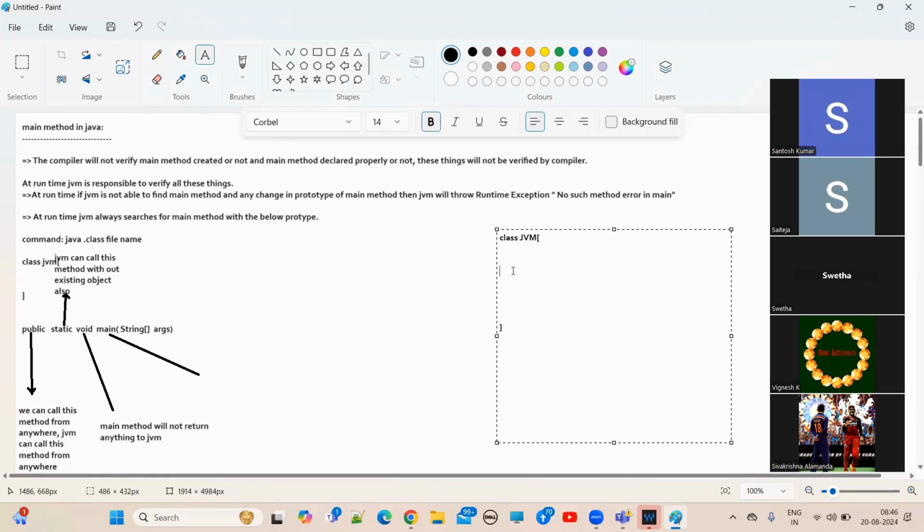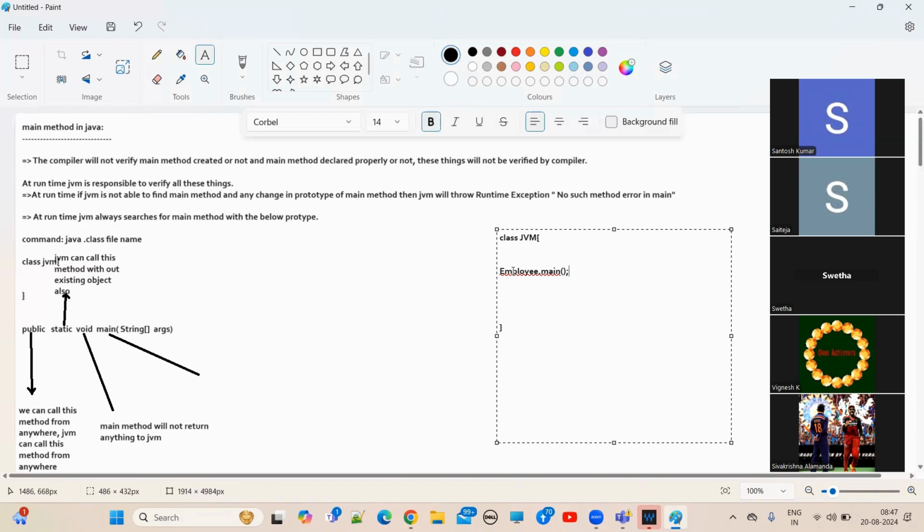Okay, let's suppose we are loading the .class file. So a .class file means it should definitely have a class name. Which class name are we having? Employee, right? Employee dot, how can we call the main method? By using the class name, right? Employee dot main. Here we have String array parameters. If you want, you can pass them, or else you can pass empty values also. Okay, so like that, the main method is configured, guys.